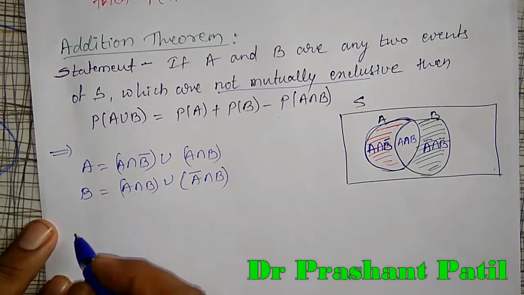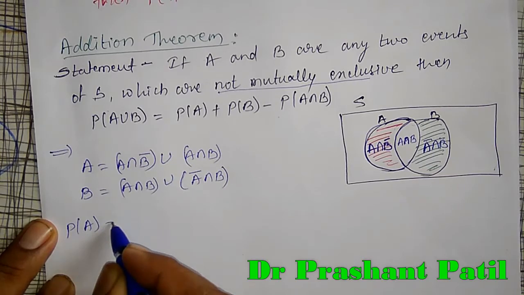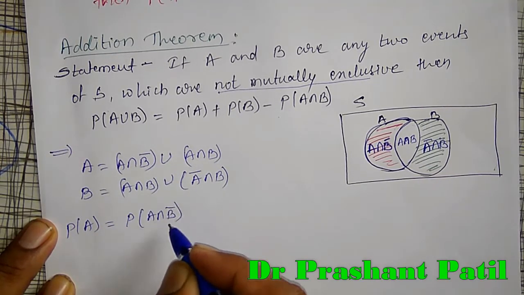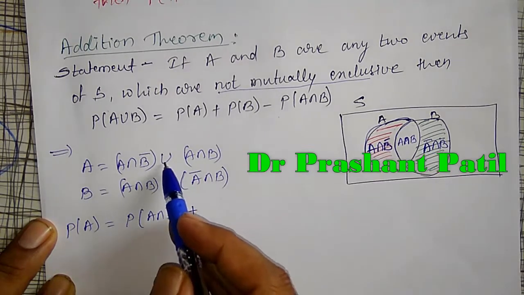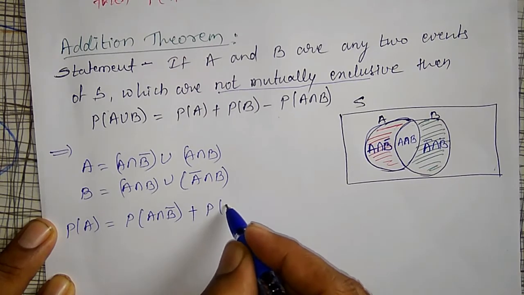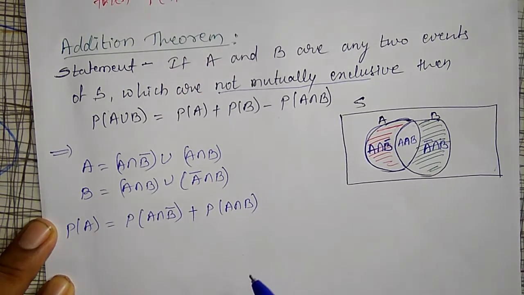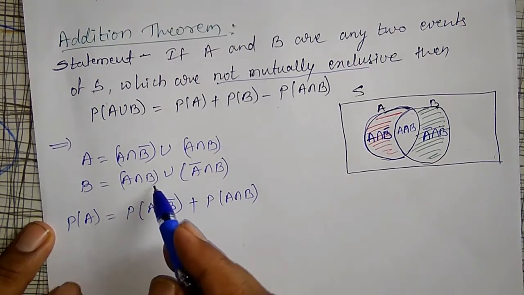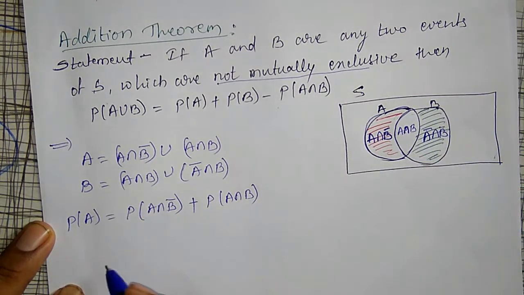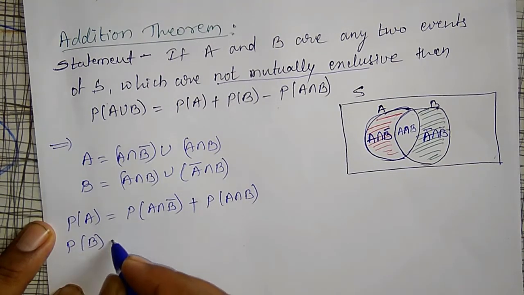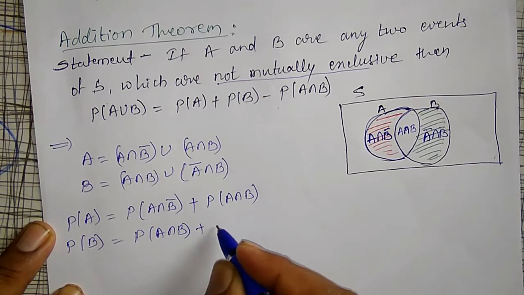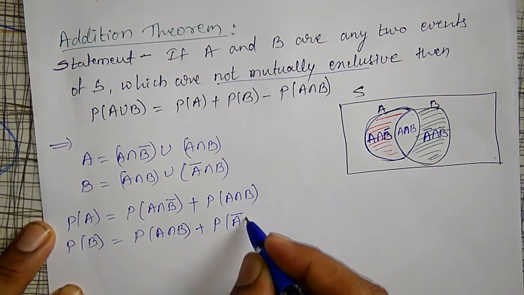Therefore, applying the probability, the union will transform into a plus, so probability of A will become probability of A intersection B bar plus probability of A intersection B. Similarly for B also, A intersection B and A bar intersection B are both mutually exclusive. Therefore, probability of B will become probability of A intersection B plus probability of A bar intersection B.